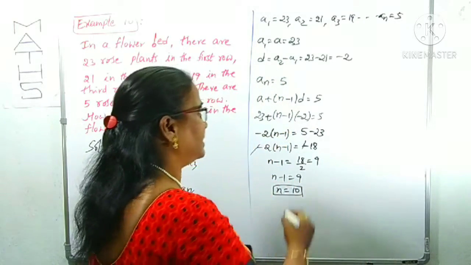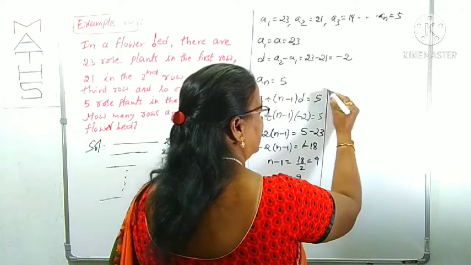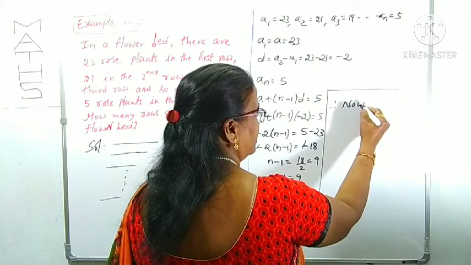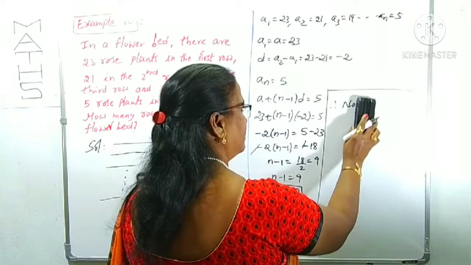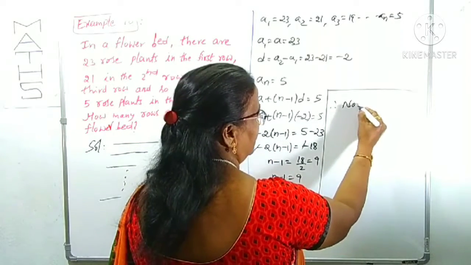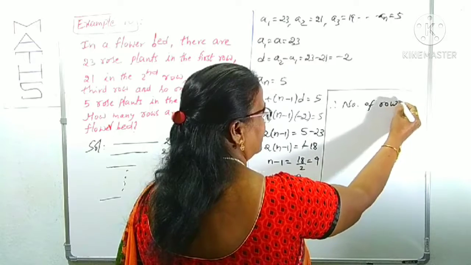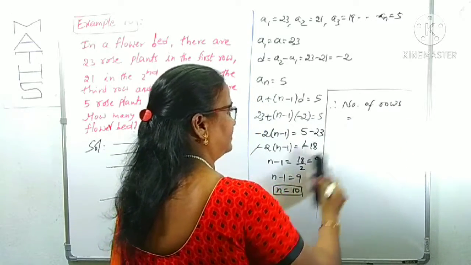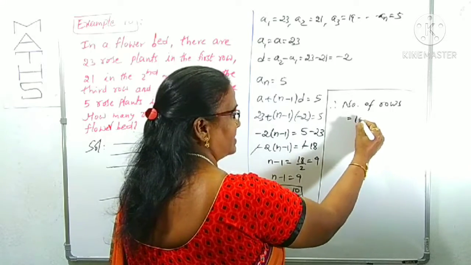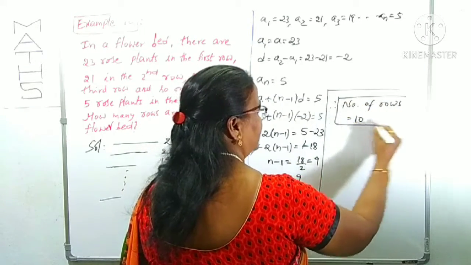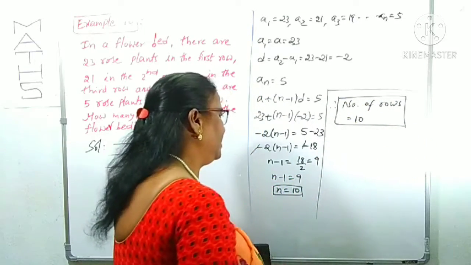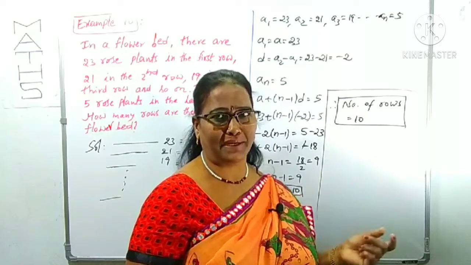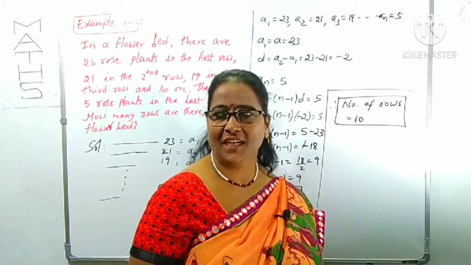So finally you have to mention the answer. That is a major part. Therefore, the number of rows is 10. We have to mention the answer like that. If you want to mention the answer clearly for clarity purposes, it is better to put it in a bracket. That's it. Okay.